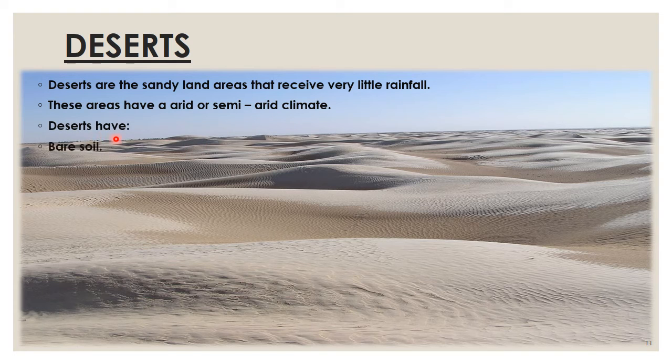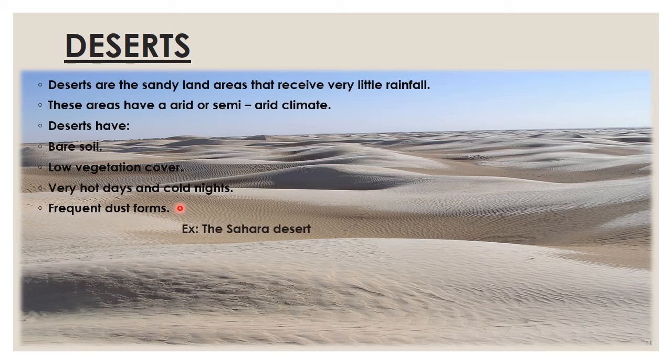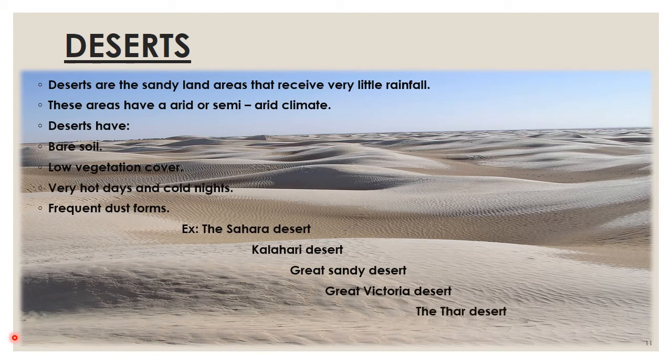Deserts have bare soil, low vegetation cover, very hot days and cold nights, frequent dust storms. Let us see some examples of deserts. The Sahara Desert, Kalahari Desert, Great Sandy Desert, Great Victoria Desert and the Thar Desert.